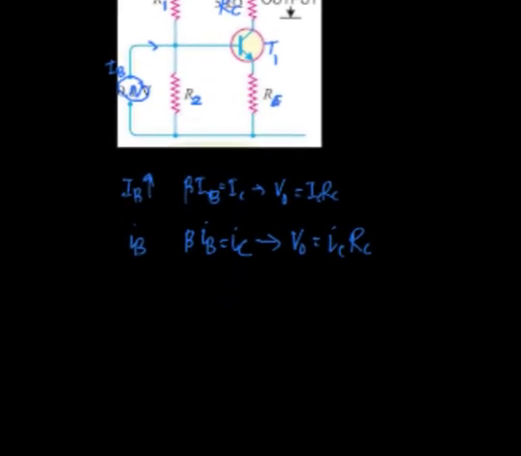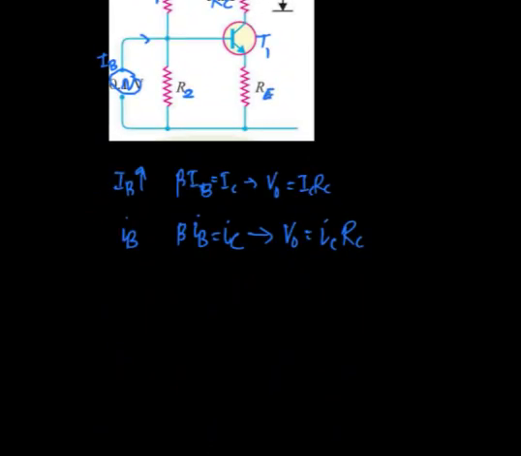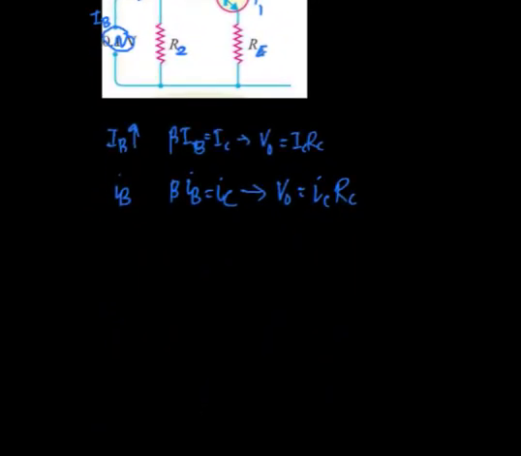Let's try it with certain numerical values. Suppose the input signal applied here has a voltage of 0.1 volt. Let Vin be equal to 0.1 volt, meaning 0.1 volt is the maximum peak voltage of the applied AC signal.